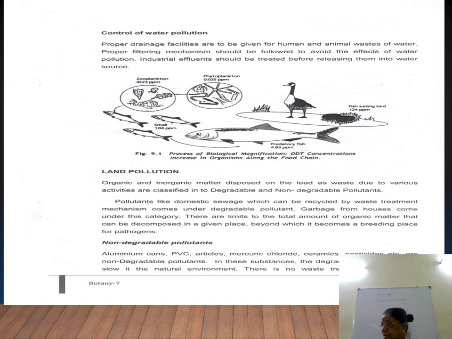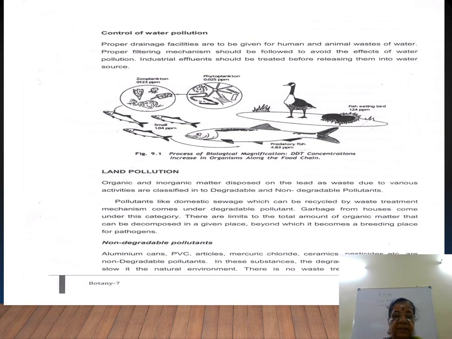The next, land pollution. Land pollutionல வந்து normally we have two as degradable and non-degradable pollutants. Pollution, anything which is in excess as undesirable changes, they are pollution. And the one which is causing the pollution, they are pollutants. So now these pollutants are degradable and non-degradable pollutants.